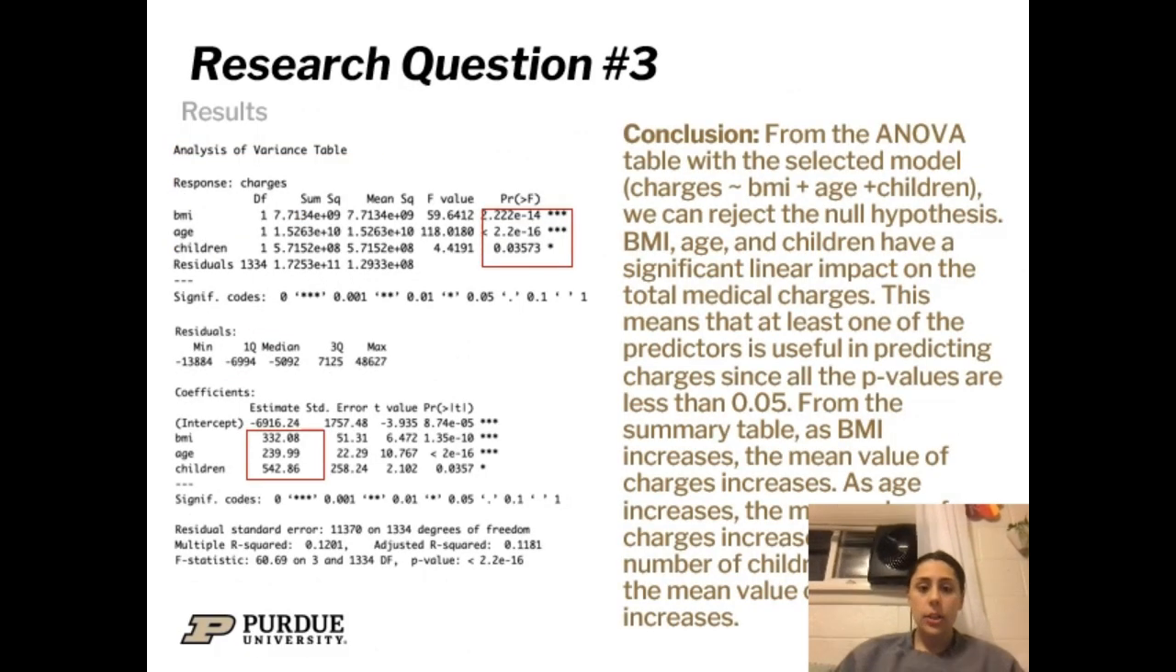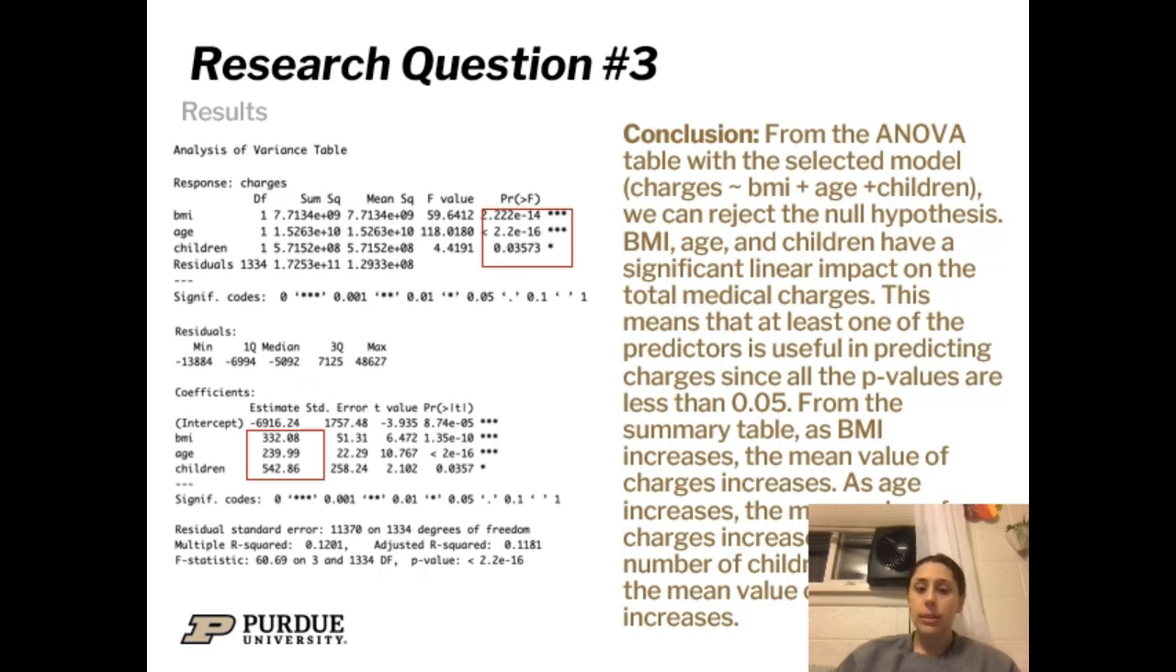In conclusion, from the ANOVA table with the selected model, charges in response to BMI plus age plus children, we can reject the null hypothesis. BMI, age, and children have a significant linear impact on the total medical charges. This means that at least one of the predictors is useful in predicting charges since all the p-values are less than 0.05. From the summary table, as BMI increases, as children increases, and age increases, the mean value of charges also increases.